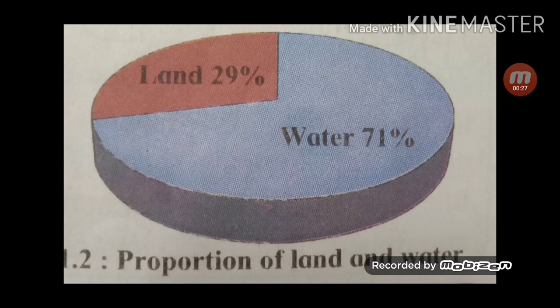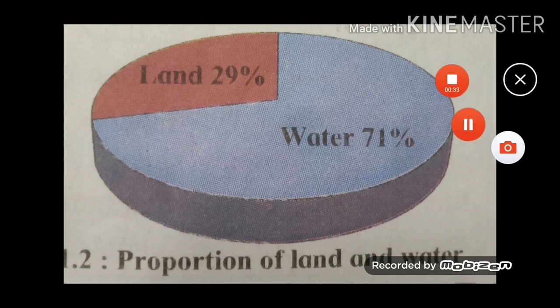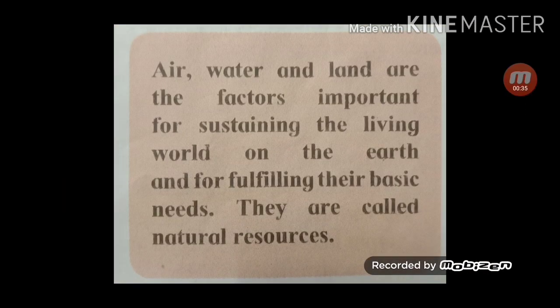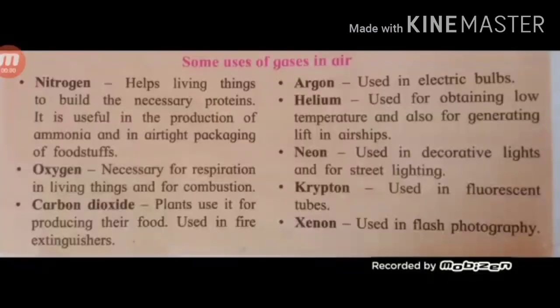That means water available on the earth is more than the land available on the earth. Air, water and land are the factors important for sustaining the living world on the earth and for fulfilling their basic needs. They are called natural resources.